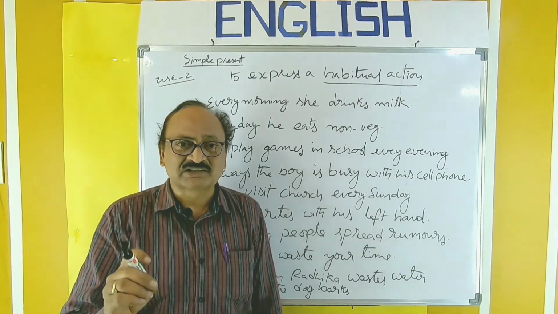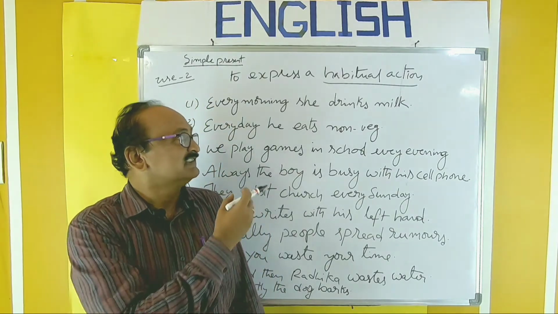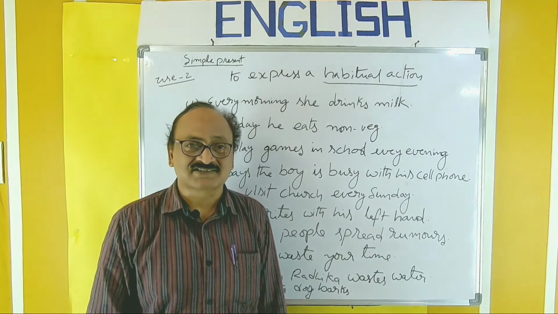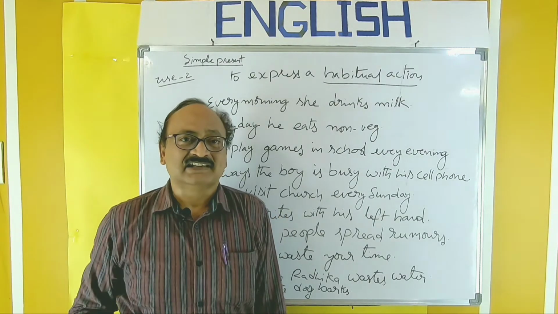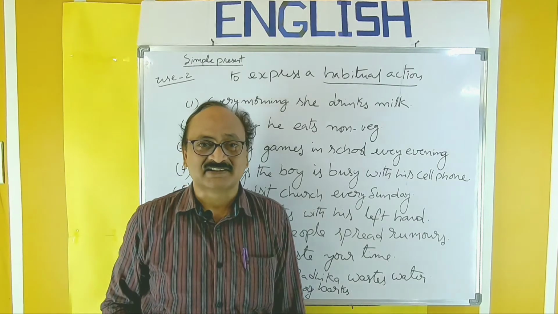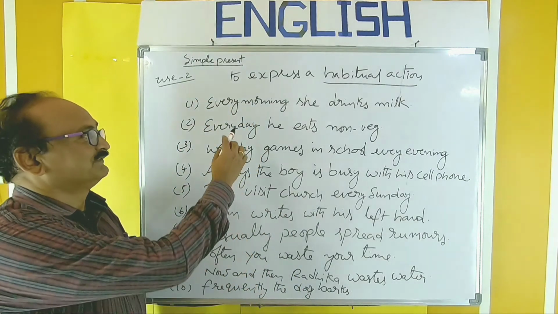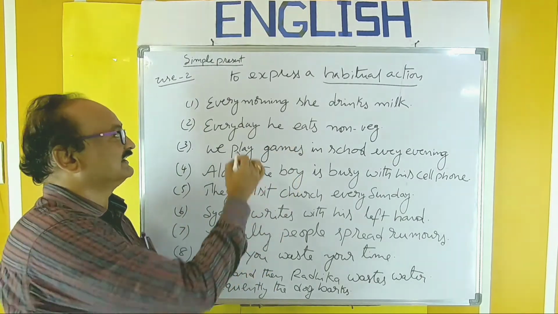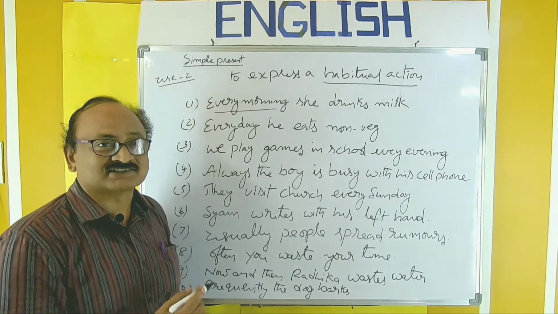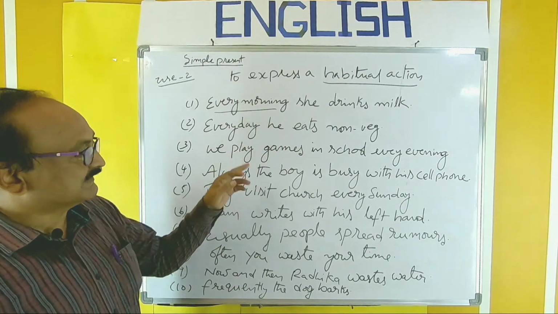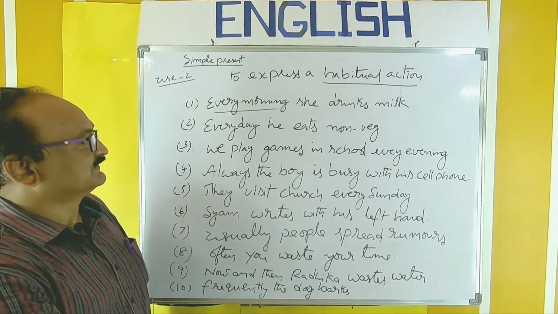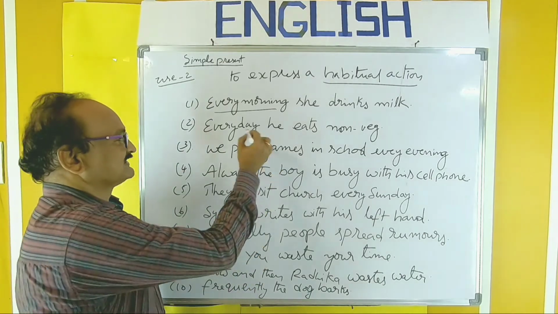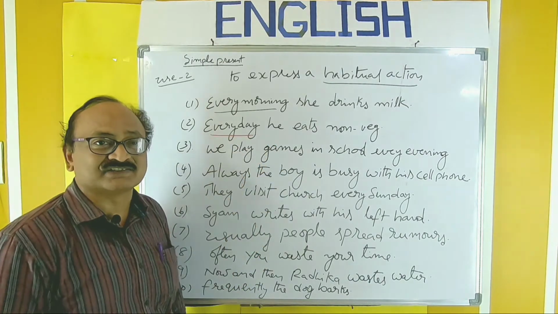So whenever you want to express habitual action, you should only use the simple present and don't go to the present continuous. So look at the examples. So examples are ready. Every morning she drinks milk. So that is her habit. Every morning, that's a habit. Next, every day he eats non-veg. So that is his habit. Every day it takes place every day.